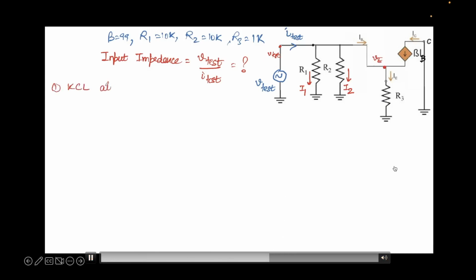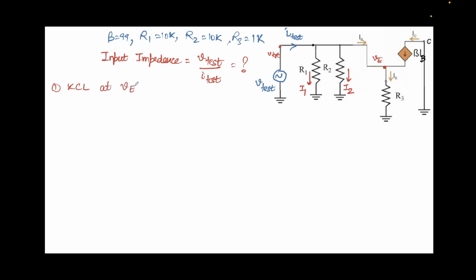I'll apply KCL at voltage at node VE. So incoming current is nothing but this IB and IC, right? So I'll write IB plus IC is equal to IE. So I'll get IE equal to simply beta plus 1 times IB. This is what I'll get, and what I'll do is apply Ohm's law across this resistor, right?